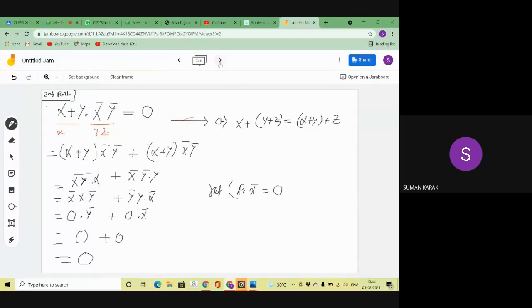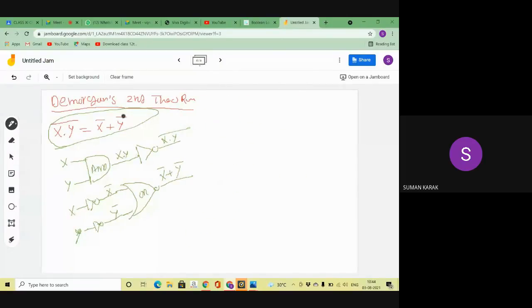Now coming to the next De Morgan theorem, the second De Morgan theorem. What is the second De Morgan theorem? (x into y) whole bar equal to x dash plus y dash. Try to understand. This is the De Morgan theorem.